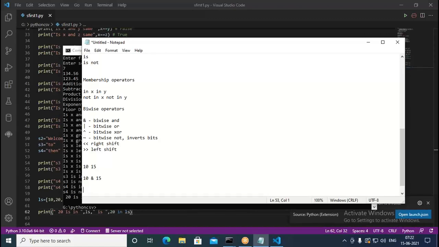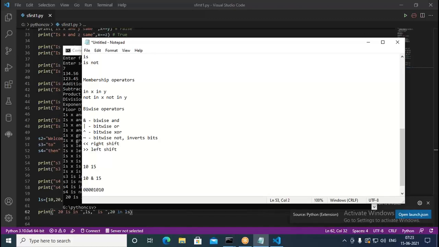First, in the units position 0, in the twos position 1. In the fours position 0, in the eights position 1. Then in the 16s position 0, the 32s position 0, the 64s position 0, the 128s position 0.